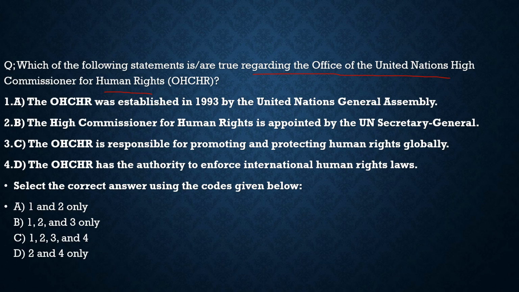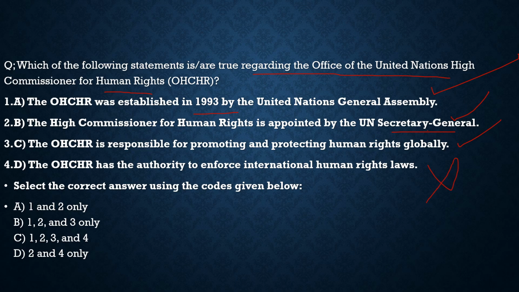It says the Office of the United Nations High Commissioner was established in 1993 by the United Nations General Assembly. Correct. The High Commissioner for Human Rights is appointed by the UN Secretary General. This is also true. Third, OHCHR is responsible for promoting and protecting human rights globally. Correct. And the OHCHR has the authority to enforce international human rights laws. No, it does not have that authority.